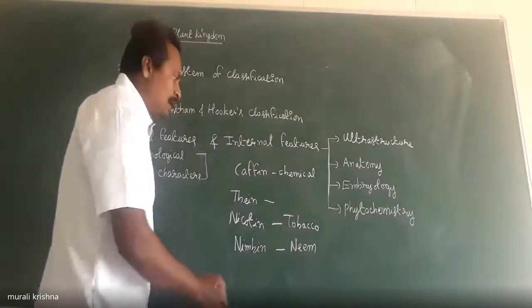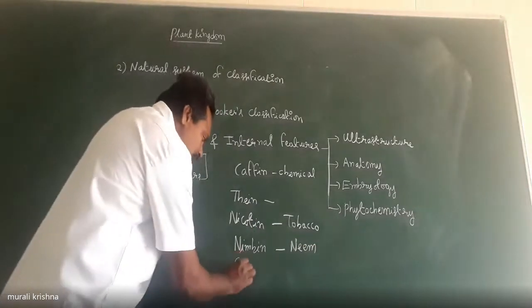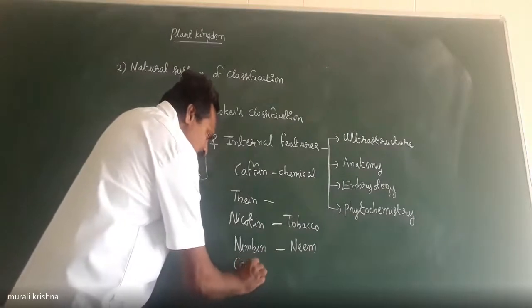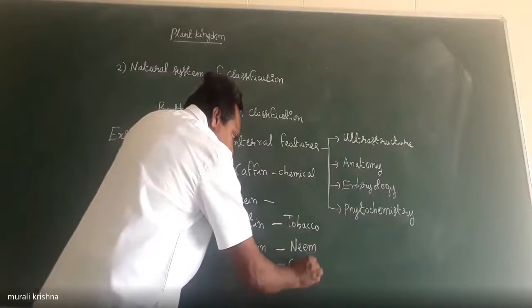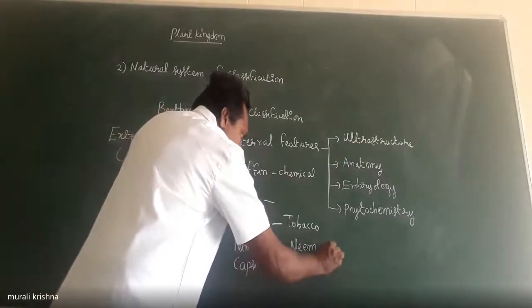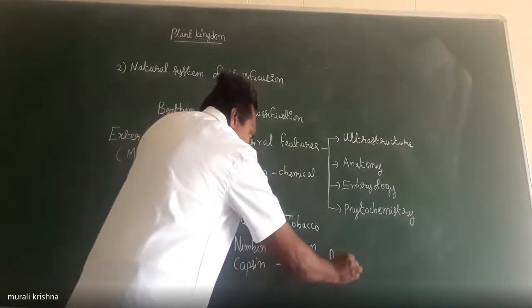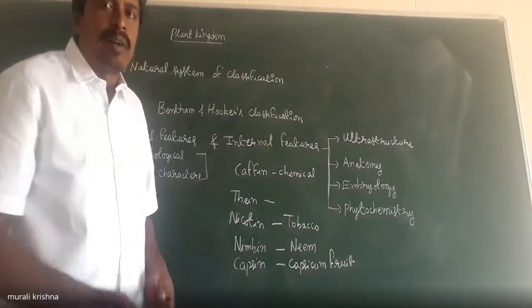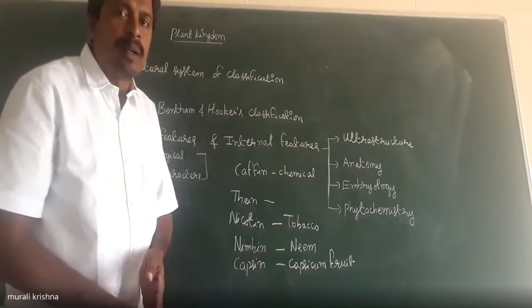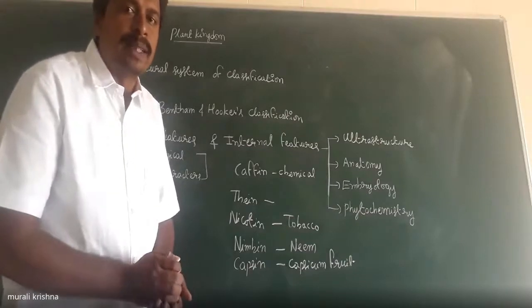The capsaicin chemical component is present in Capsicum frutescens, chili. So the chemical components vary depending upon the types of plant species.